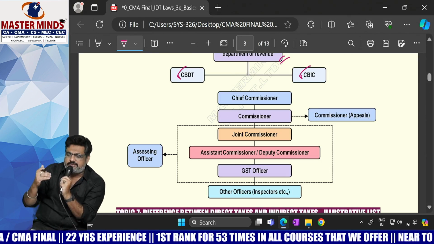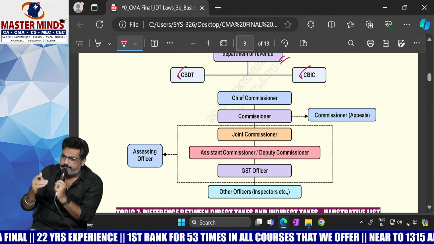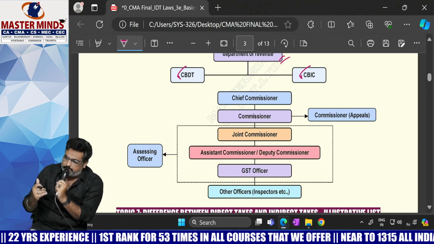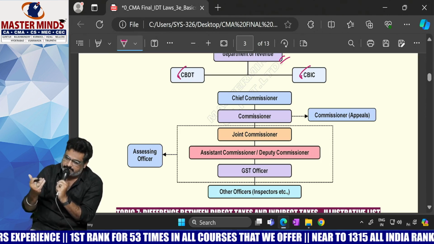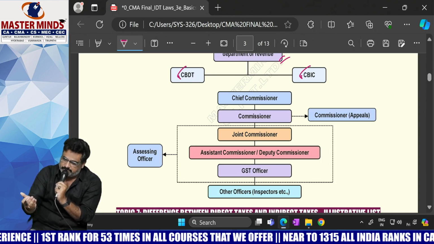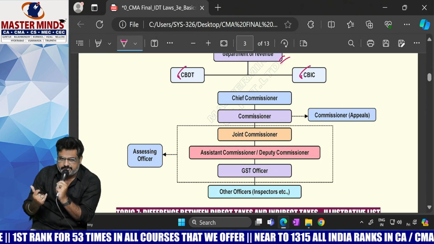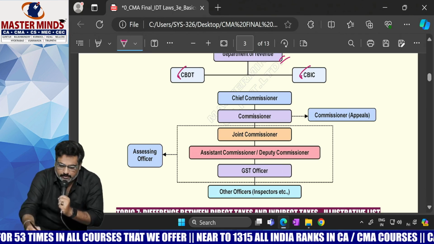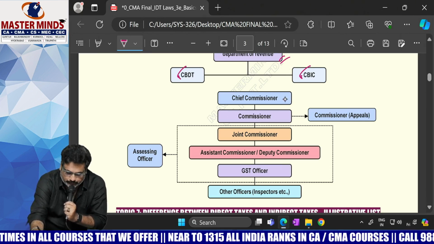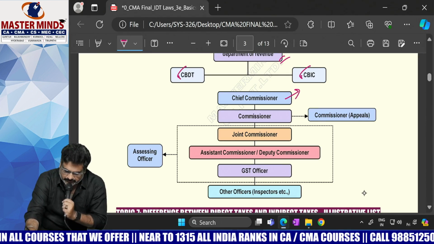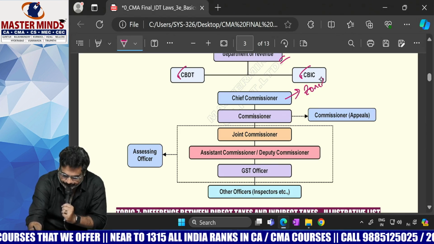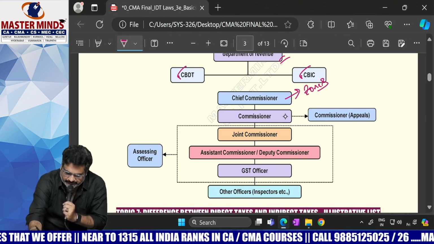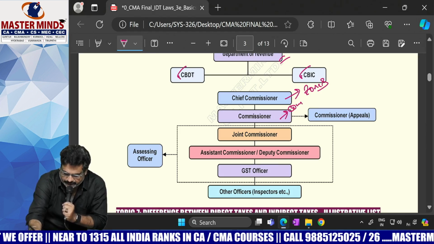The CBIC will divide the total country into zones. Zones into commissionerates. Commissionerates into divisions. Divisions into ranges. And ranges into sectors. And who is the head for these zones? Chief Commissioner is the head for zones. And Commissioner is the head for commissionerates.